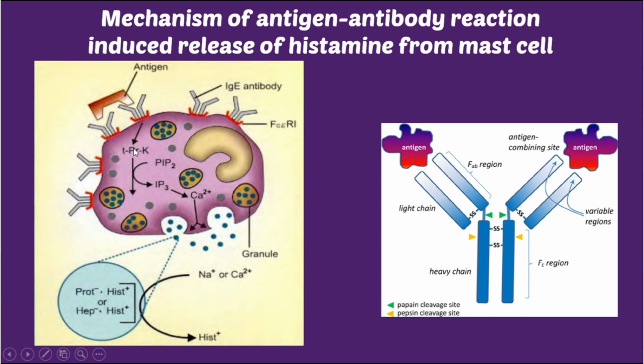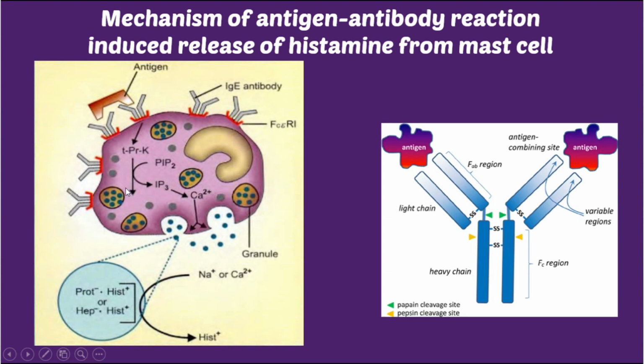That reaction is activation of tyrosine protein kinase. This tyrosine protein kinase activates phospholipase C, and by that reaction there is conversion of PIP2 to IP3. PIP2 is phosphatidyl inositol bisphosphate, and that is converted to IP3, inositol triphosphate,